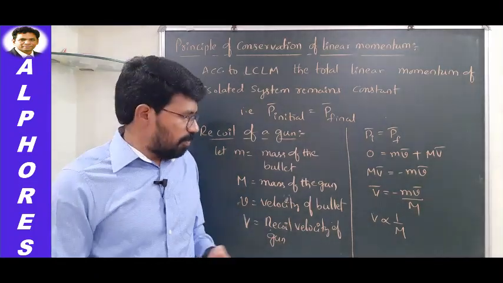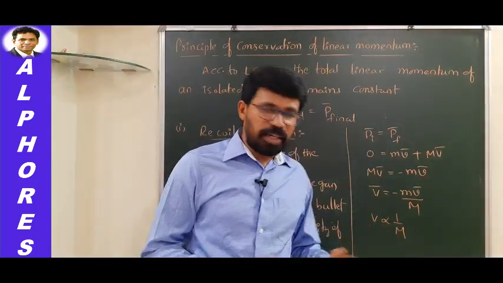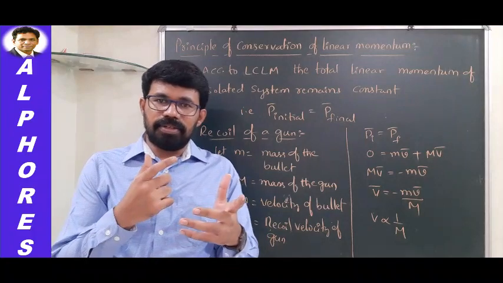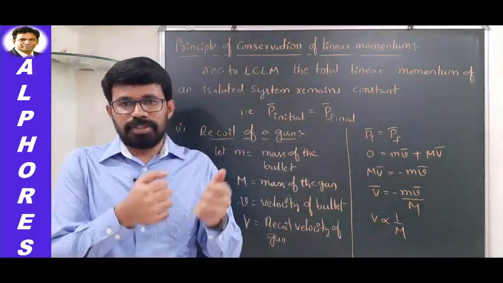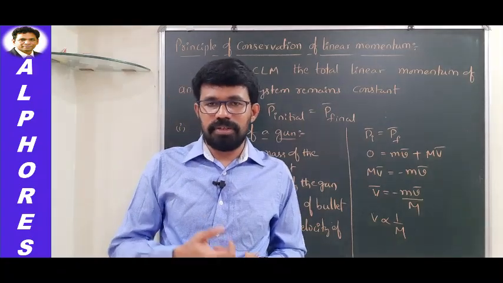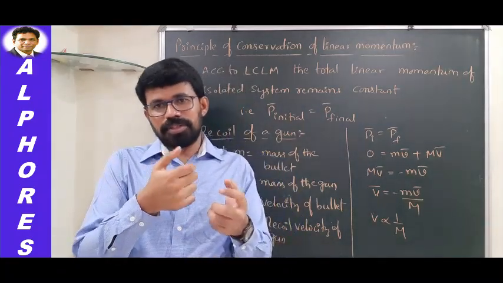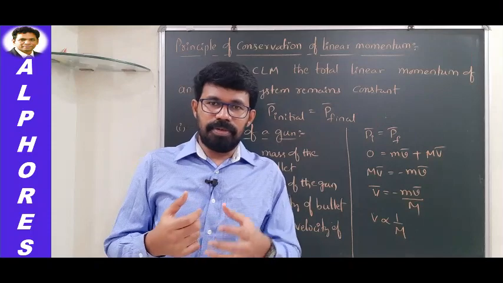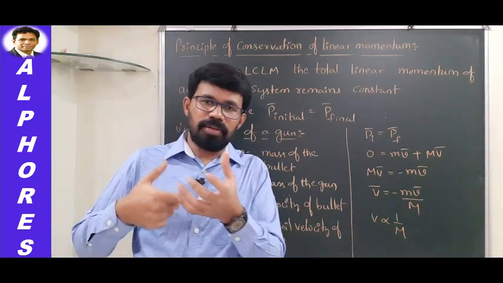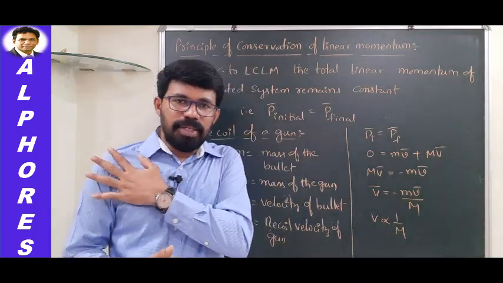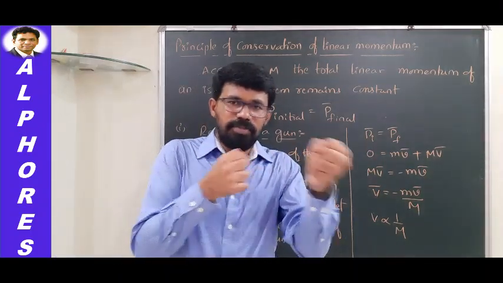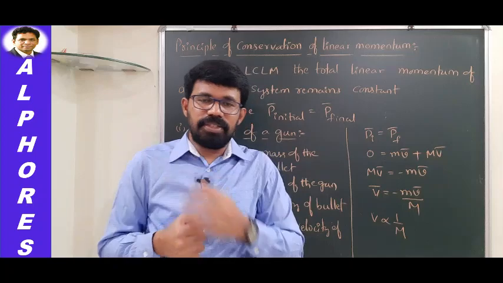Okay, so this has a connection with the firing skills of a soldier. Whenever a soldier fires, if he is using an AK-47, just behind the barrel there will be a small arrangement that can be pressed against the shoulder. We can hold the gun by pressing against the shoulder.